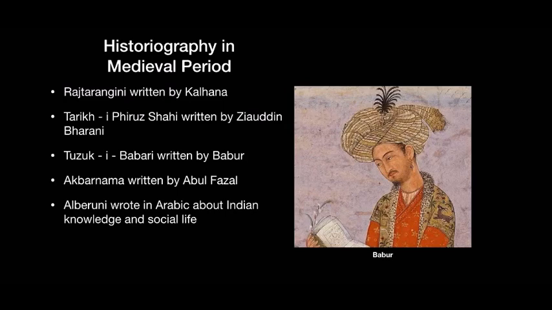Raj Tarangini, the history of Kashmir by Kalhana in the 12th century CE, is quite close to the concept of modern historiography. He himself says that he wrote this book after critically examining various sources like inscriptions, coins, remains of ancient monuments, dynastic records, and local traditions.